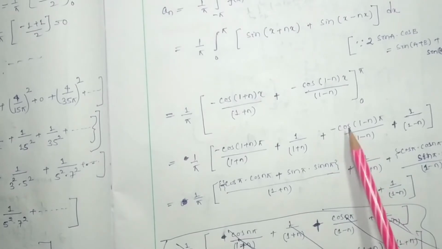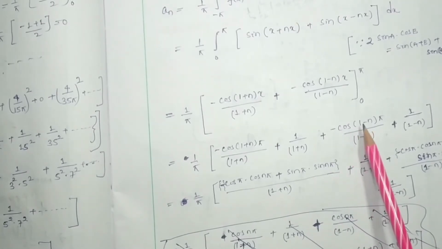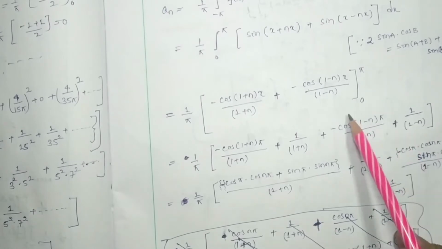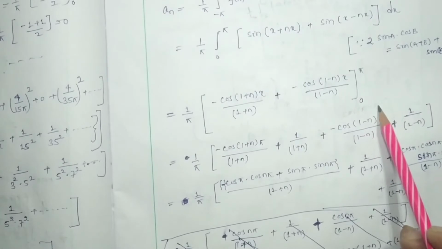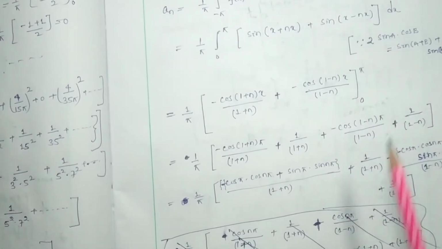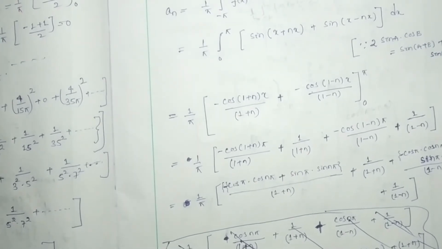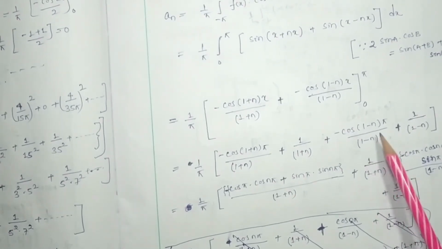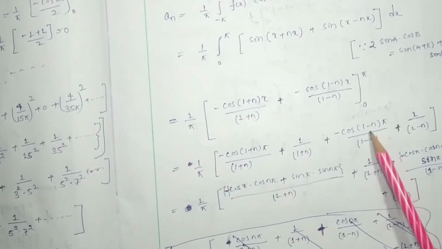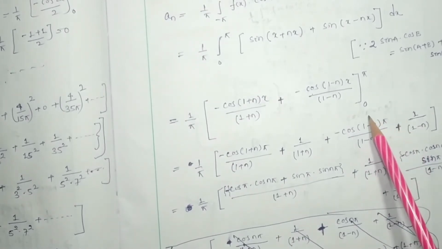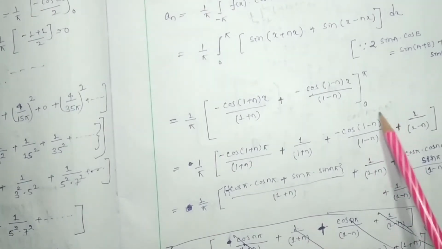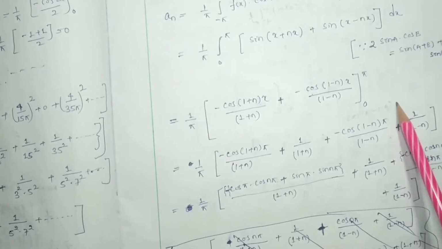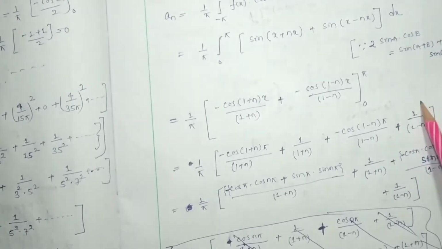Okay, here you can see the cos a minus b formula. Here you can see cos (pi minus n pi). So that means we have to use the cos a minus b formula. Here cos (pi minus n pi) will be cos pi into cos n pi plus sin pi into sin n pi.